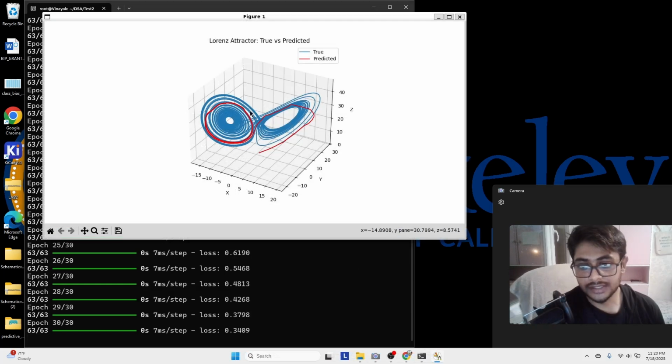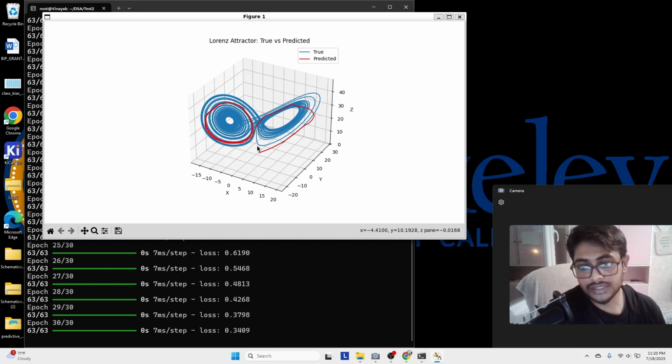So you can see that this is called the real butterfly effect, also known as the Lorenz butterfly effect. The blue one, the true one, is what has already been defined by Lorenz, and the red one is being predicted by our neural network. You can see that it's quite good, but it's not that good, because the Lorenz system is unpredictable and chaotic in nature.